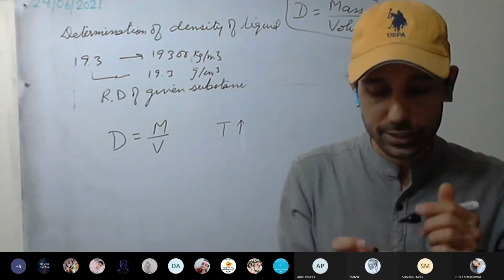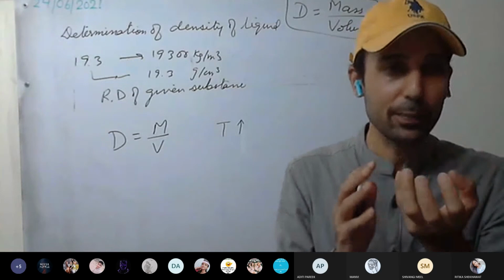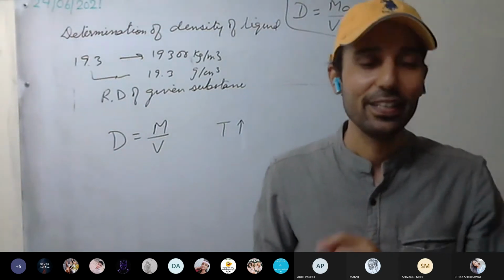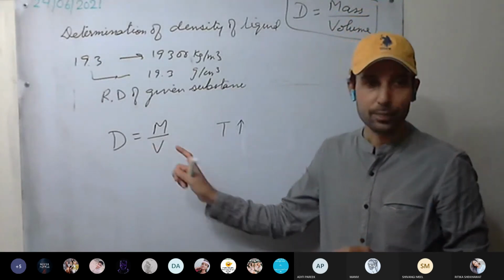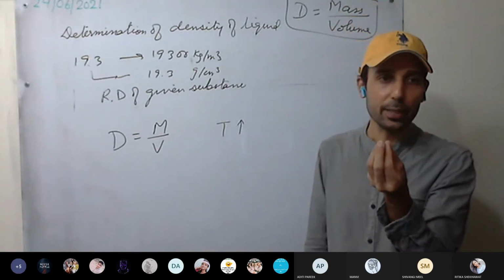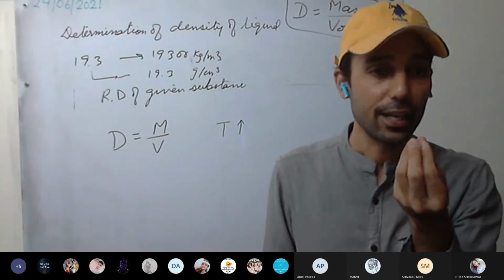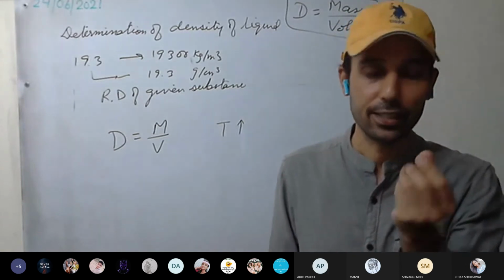Yes or no? You have bought ice cream from the market, and if you increase the temperature, your mass of ice cream does not increase. So mass does not change with temperature. What changes? Volume. Things expand and contract with temperature. Mainly, the majority of things expand with increasing temperature and contract with decreasing temperature.